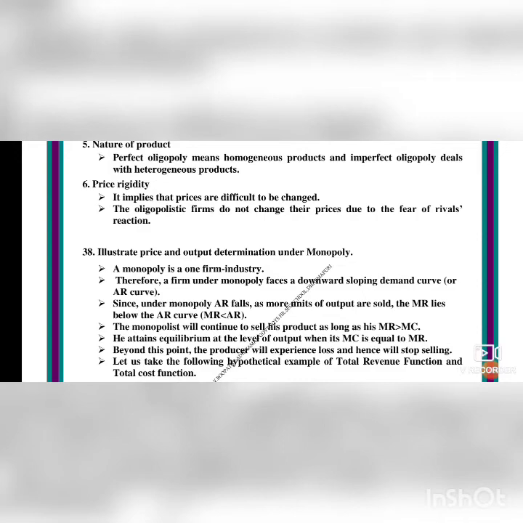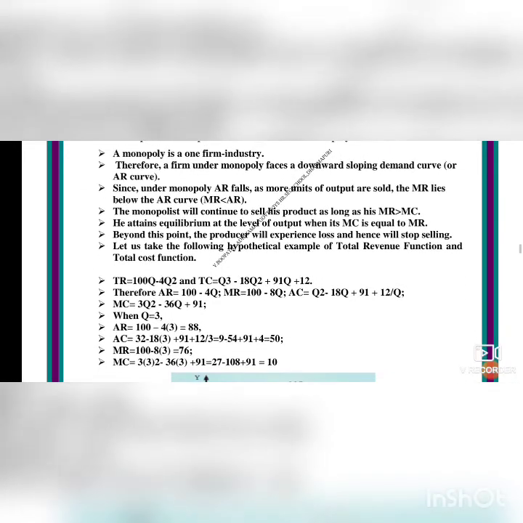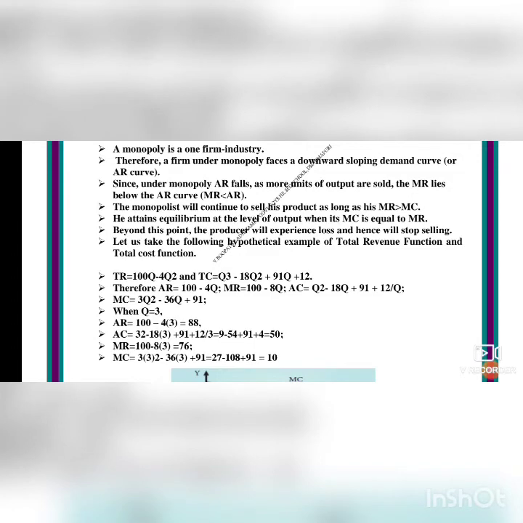Let us take the following hypothetical example of a total revenue function and total cost function. It is done by calculation: how much income is coming to the producer and how much expense is made by the producer. TR, that is total revenue, is 100Q minus 4Q². And the total cost, TC, is equal to Q³ minus 18Q² plus 91Q plus 12.